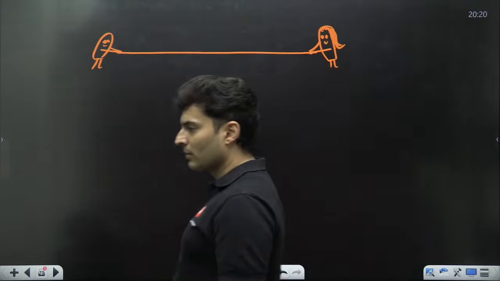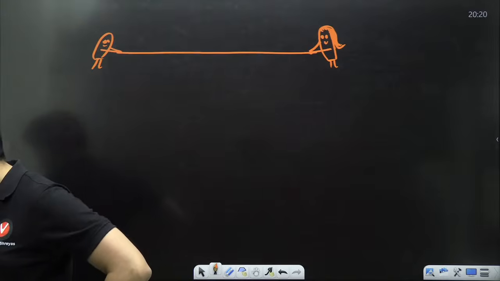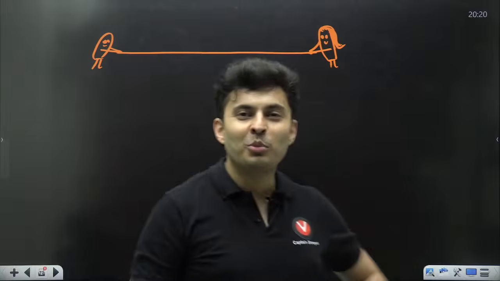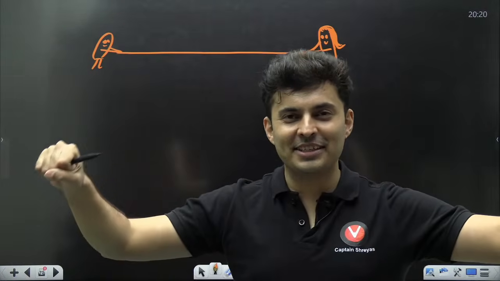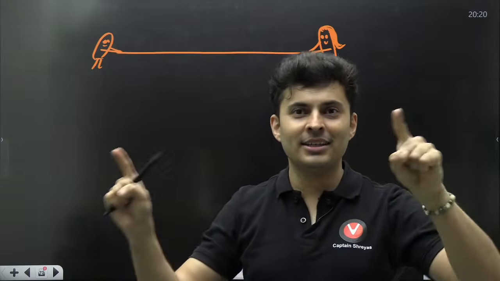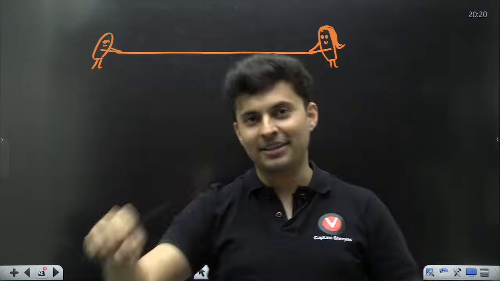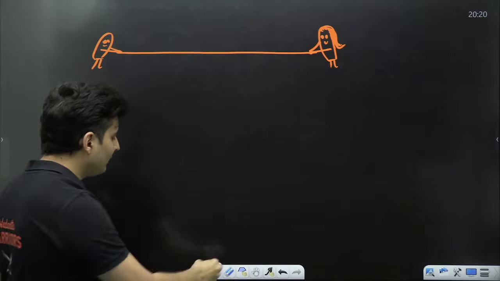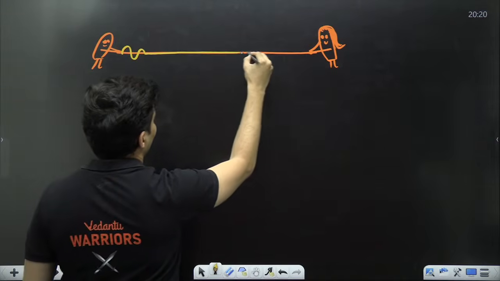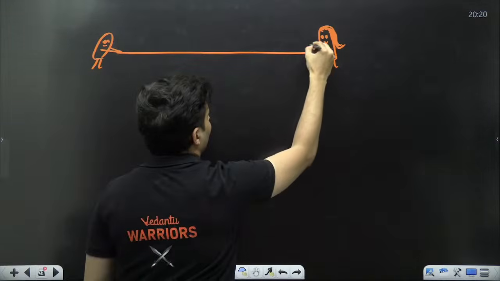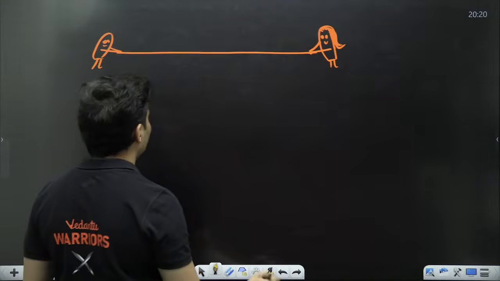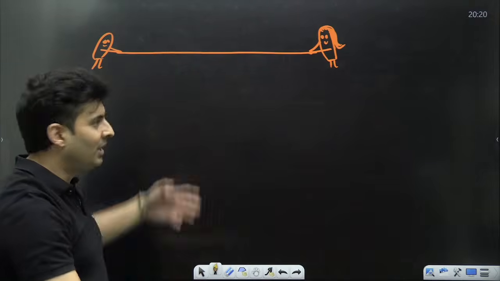Who are these two on both sides? One is Pandu, one is Champa. Both are holding a rope, and they are physics students. They are my students. They are going to communicate with each other using vibrations on the string, using some pulses on the string. They have their own language. Maybe Pandu sends a pulse like this, meaning I love you. Champa sends this, meaning I love you too. Only Pandu and Champa understand it.